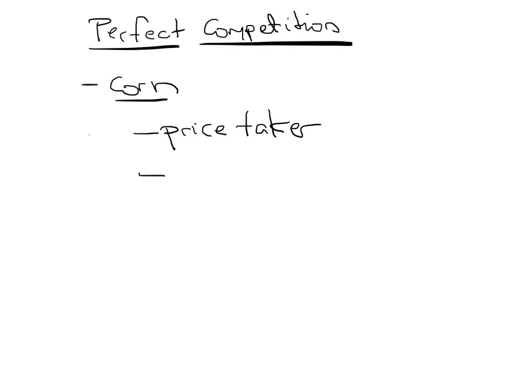So the second assumption is called product homogeneity, which simply means that a firm in a competitive market sells a product that is homogeneous to that of a lot of other people selling that product. And for corn, that kind of makes sense.